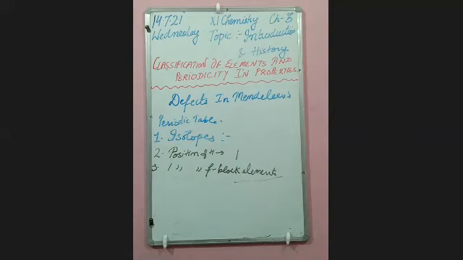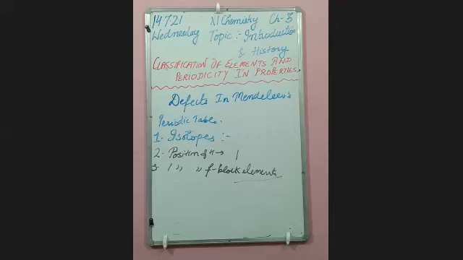Fourth, he arranged some dissimilar elements in the same group. Like with alkali metals, he placed coinage metals like copper and silver, and you all know they have entirely different properties. So he grouped some dissimilar elements.